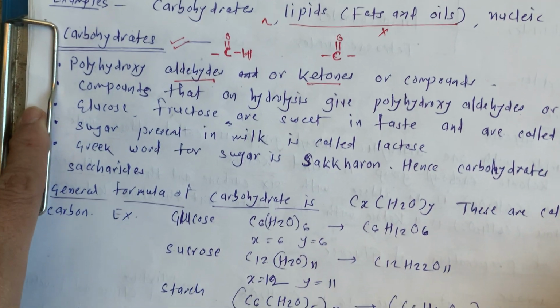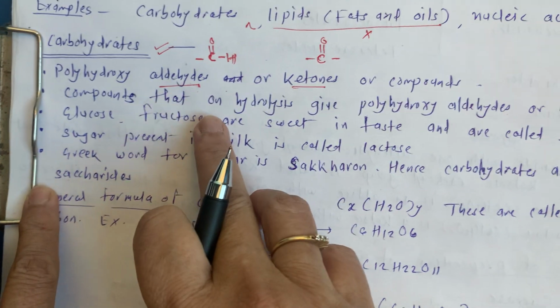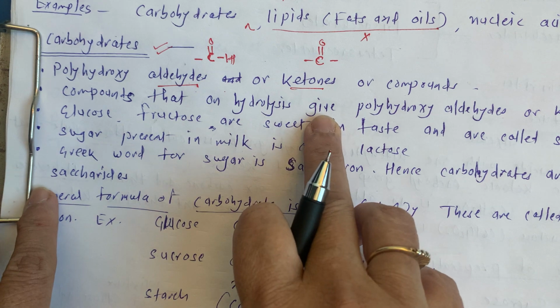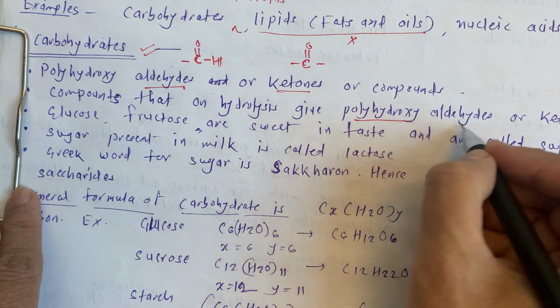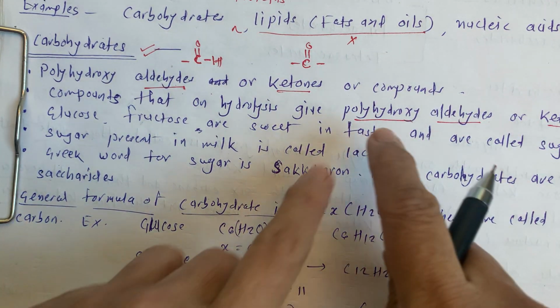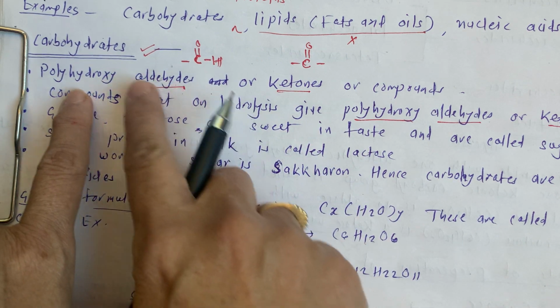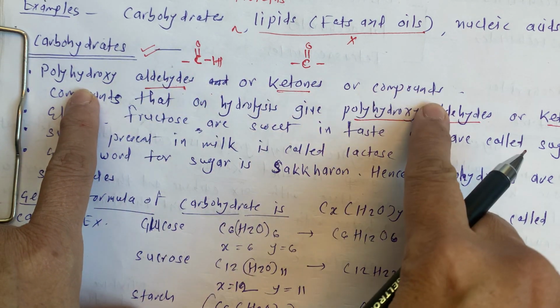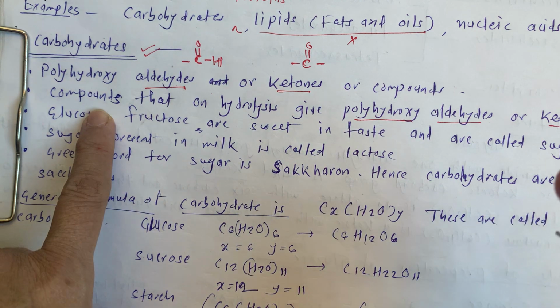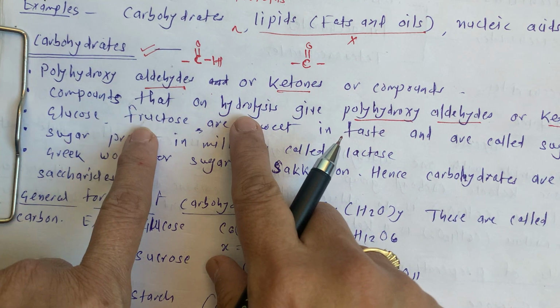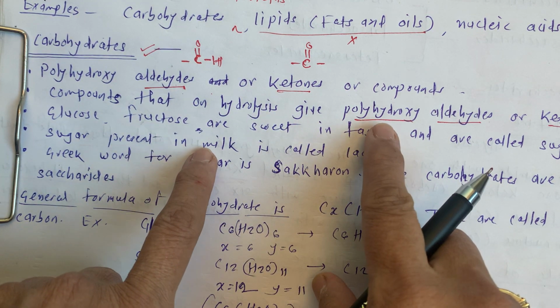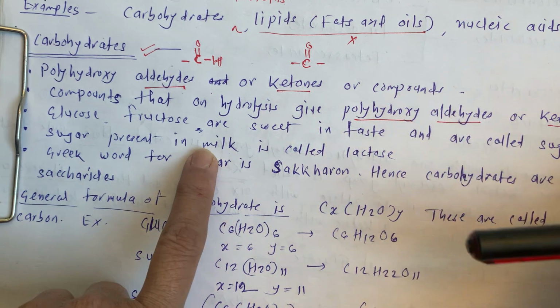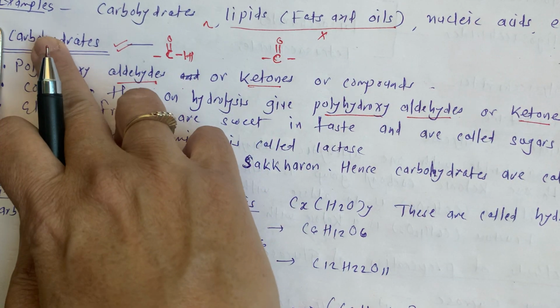So here, compounds that on hydrolysis give polyhydroxyaldehydes or ketones. Means what? Compounds containing polyhydroxyaldehydes and ketones are also known as carbohydrates, or compounds that on acid hydrolysis give us polyhydroxyaldehyde or ketone are also called carbohydrates.